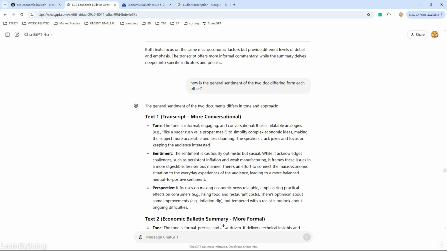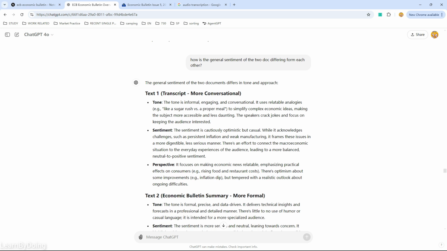So I was asking how the general sentiment of the two docs differs from each other. So I'm asking the model to do sentiment analysis. As you can see here, it starts to analyze the text block of the transcript and of the original doc.